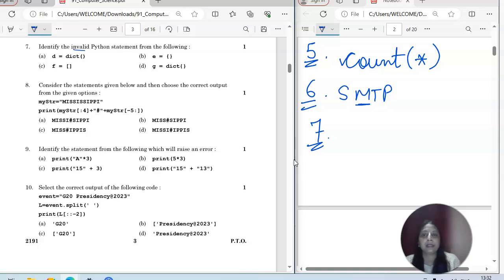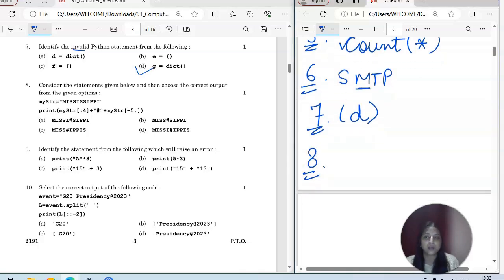This is to declare one empty dictionary, and this is to declare one empty list. But this is wrong only because this is the wrong syntax. It should be brackets like this. Okay, so option number D is the correct answer. The invalid is option D.